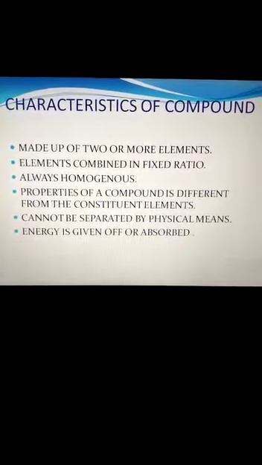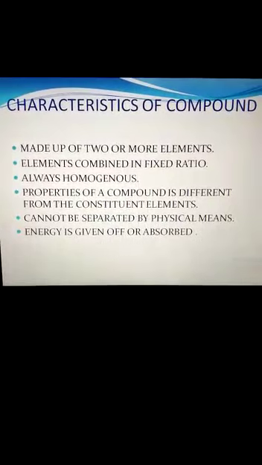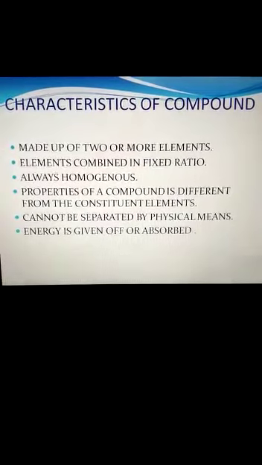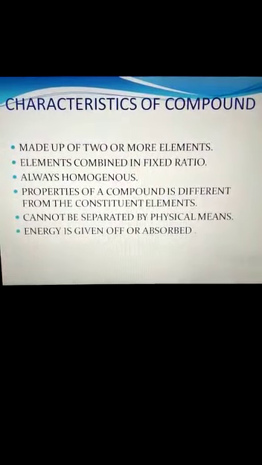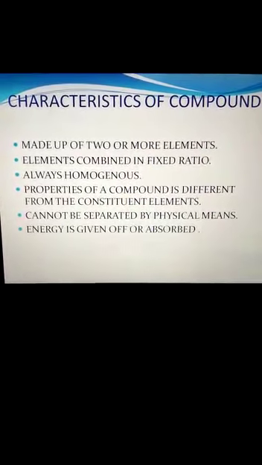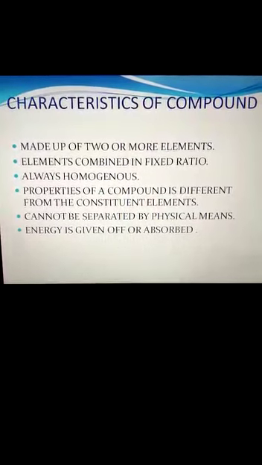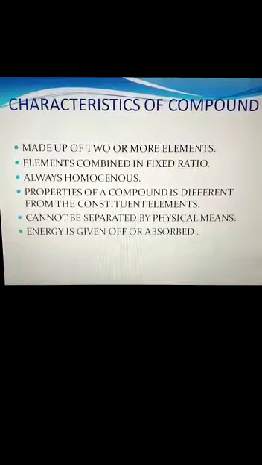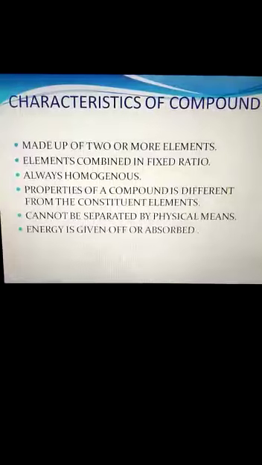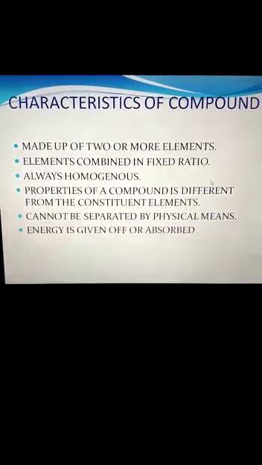As I said, a compound is made up of two or more elements. Like I have given in Part 1 the examples of elements: hydrogen, oxygen, calcium. So when two or more such elements combine, a new pure substance is formed, that is known as a compound. Elements combine in a fixed ratio. That means the number of elements mixed to get the new compound is always fixed.